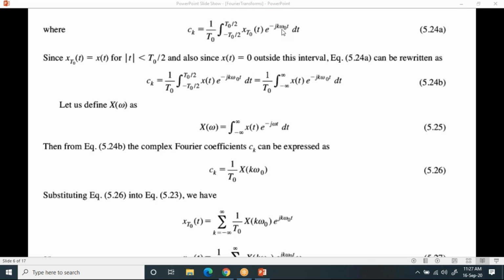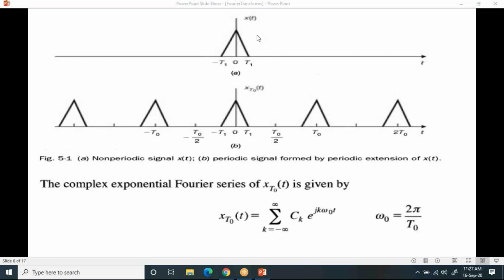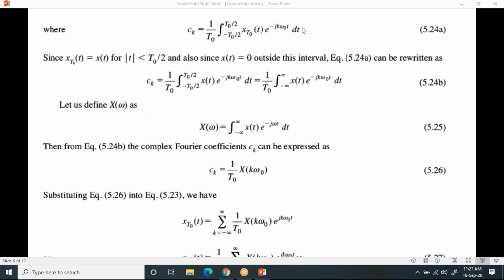This is the expression. Now since the waveform is repeating for every t naught, I can treat the limits as minus t naught by 2 to t naught by 2, or 0 to t naught. But I am assuming that the waveform exists on either side.